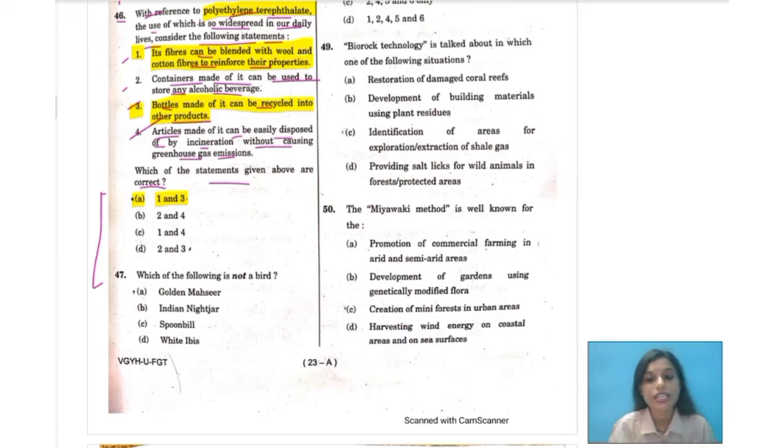PET, or polyethylene terephthalate, as we call it in short, is a completely recyclable material, and is the most recycled plastic in the US and worldwide.